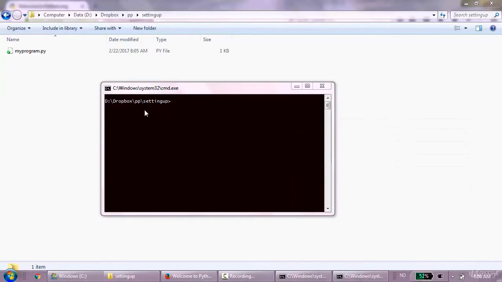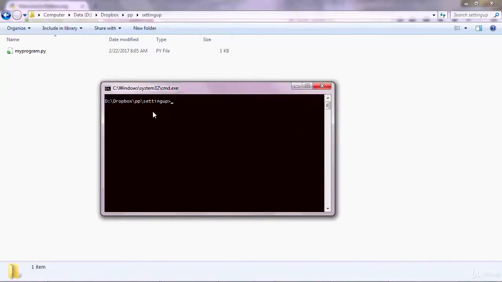Shift right click and go to open command window here, and then you type Python and then the name of your program, my program.py. So you're using the Python program to execute this file, and you get the output in the command line, which is the text hello.